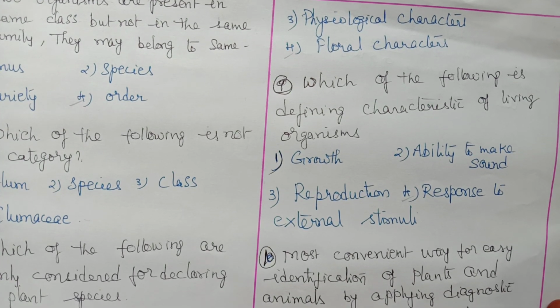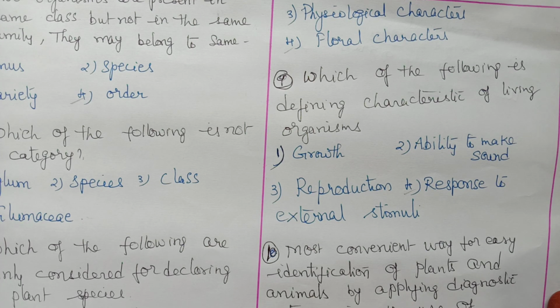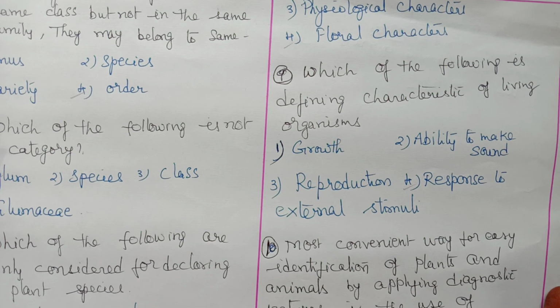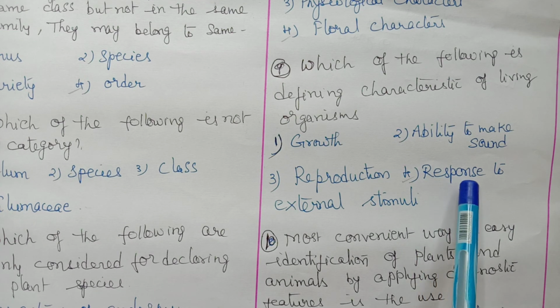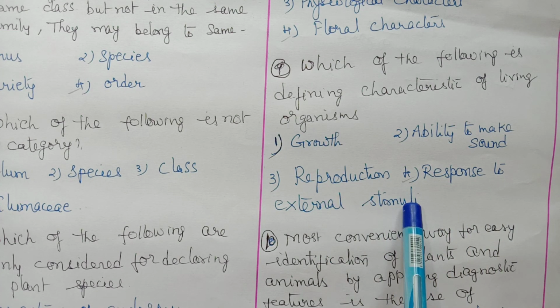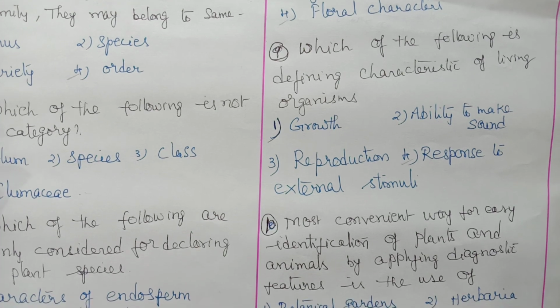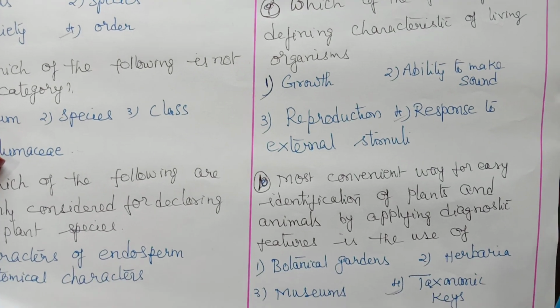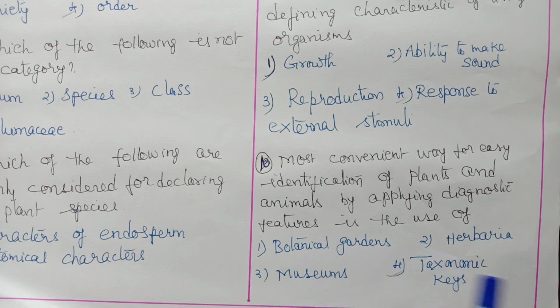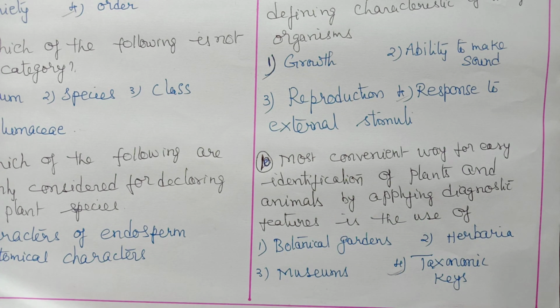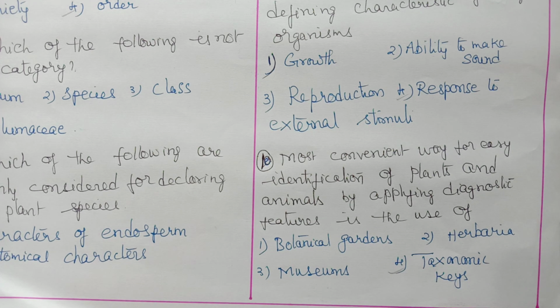Next, which of the following is a defining characteristic of living organisms? So the defining character of living organisms is that they give response to external stimulus. That is the defining character, but not the other three. Next, the most convenient way for easy identification of plants and animals by applying diagnostic features is the use of taxonomic keys.